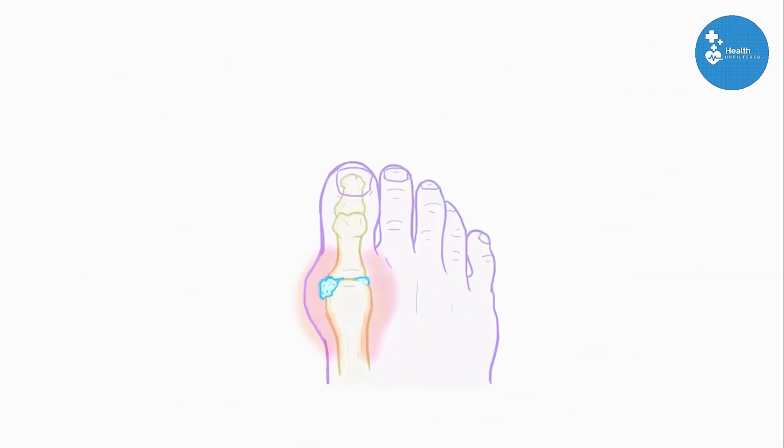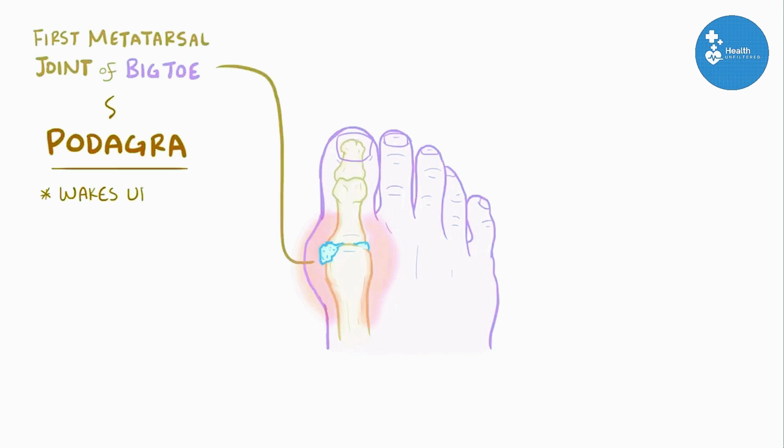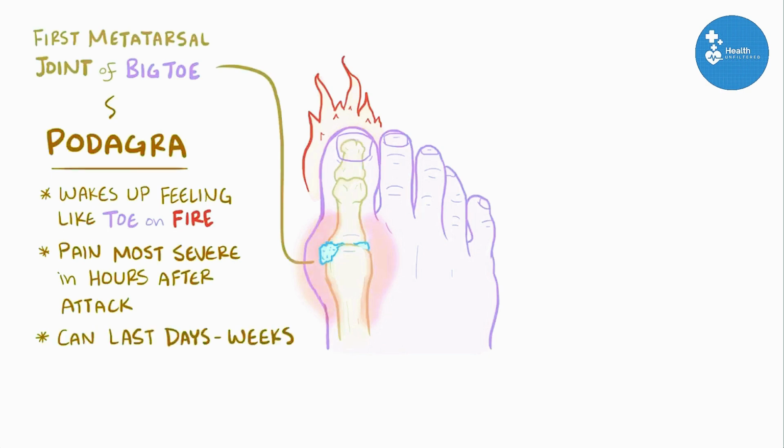Now, gout most often affects the first metatarsal joint of the foot, or the base of the big toe. And when it does, this condition is called podagra. Classically, in podagra, a person will wake up from sleep feeling like their big toe is on fire. Even the weight of the sheets can be painful. The pain is most severe in the hours immediately following the attack, and then generally lessens with time. But that discomfort and swelling can last for days or even weeks.